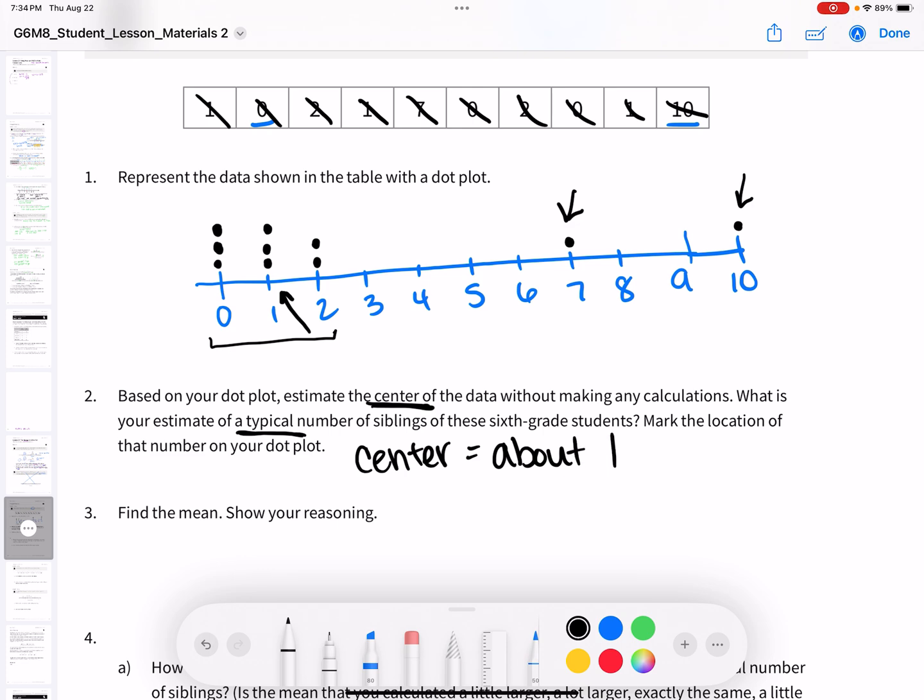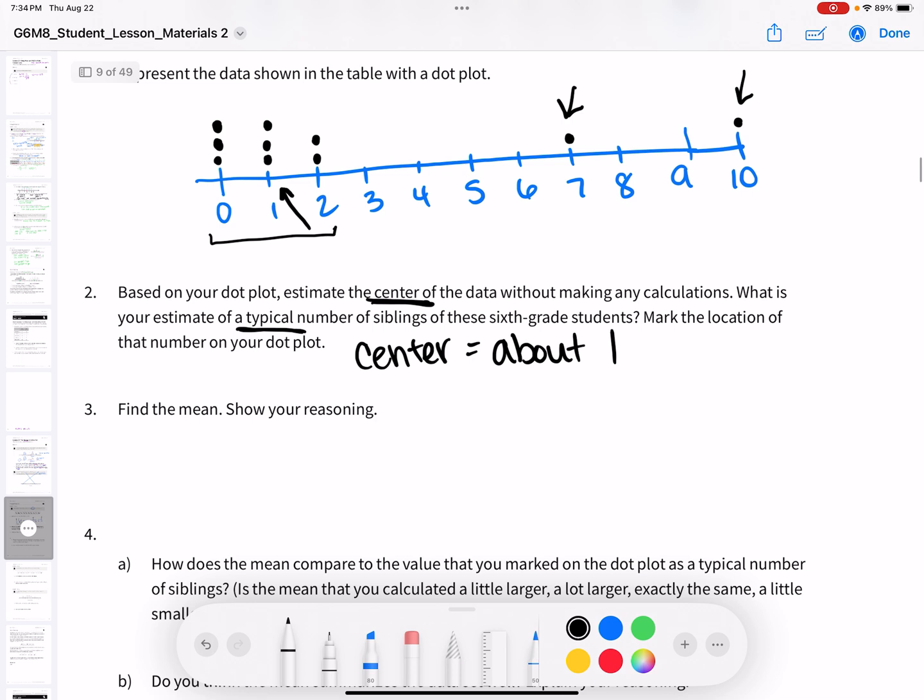All right, find the mean. So we have to add all of these up. So we have 0 plus 0 plus 0. That's our 3 dots on 0. Then we have plus 1 plus 1 plus 1. That's our 3 dots on 1. Plus 2 plus 2. That's our 2 dots on 2. Plus 7, and 10.